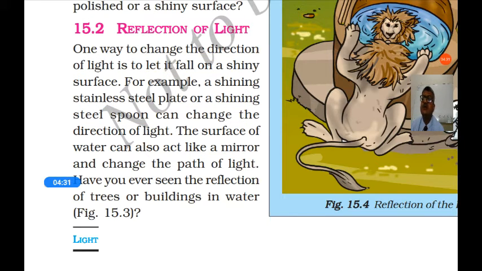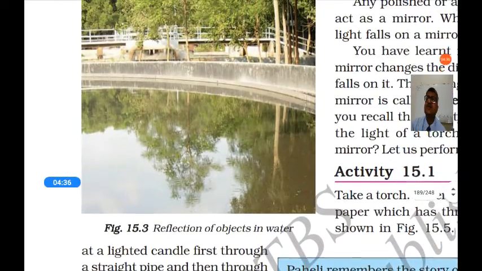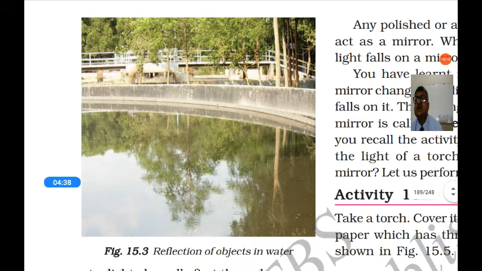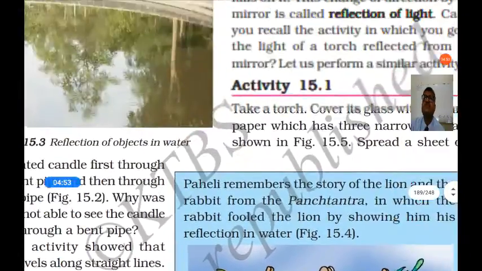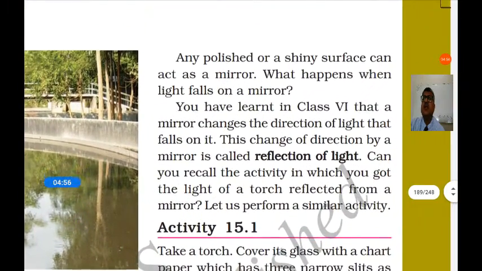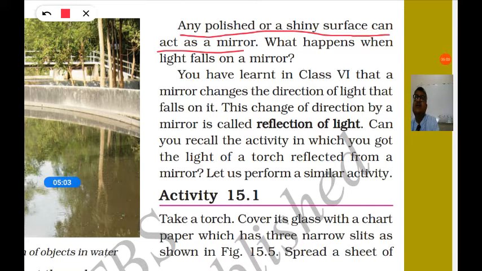Have you seen the reflection of trees or buildings in water? You can see in this figure. There is a reflection of trees in the water. You can also see the reflection of the building in the water. And any polished or shiny surface can act as a mirror, it reflects the light.